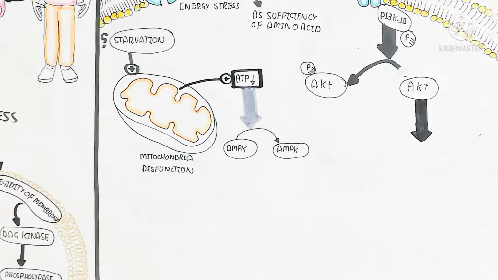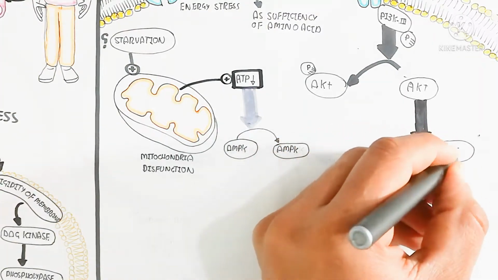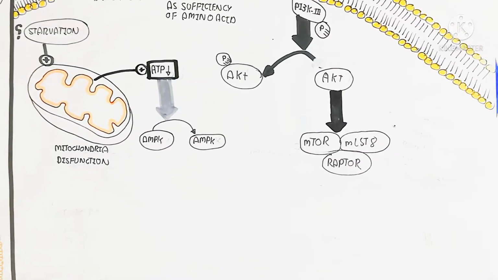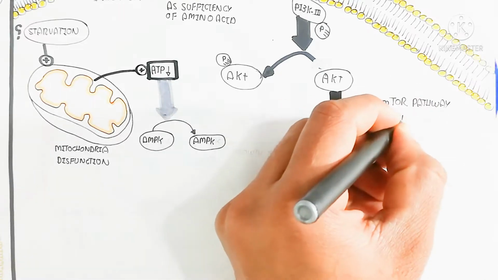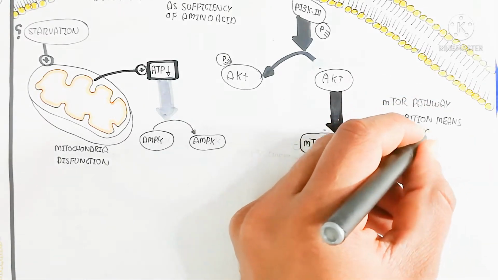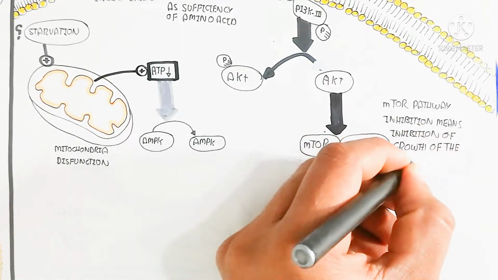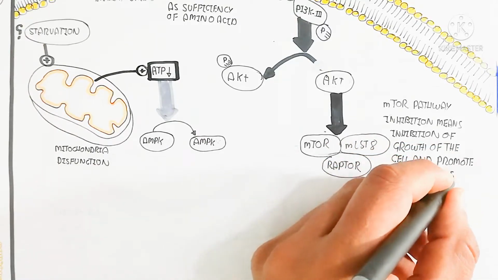Here the PI3K will trigger AKT phosphorylation. You can see this is the activated AKT. Sorry, this diagram is reversed, as you can understand. So the activated AKT will increase the mTOR pathway, with the mTOR complex 1 with the raptor protein.